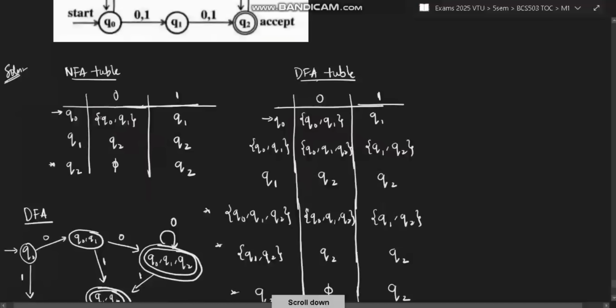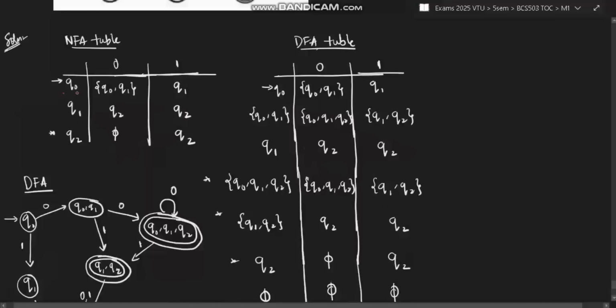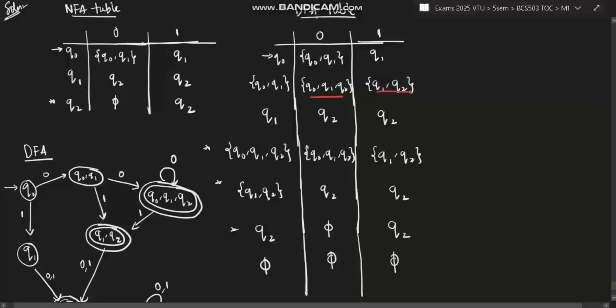Make a DFA table. How will you make a DFA table? First, start from Q0. Q0 on 0 goes to Q0 Q1 and on 1 it goes to Q1. That same row you write first here. After that, observe if any new states are there. This is a new state. So take that new state, on 0 where it goes, on 1 where it goes. Like that, Q1 also we had not included, so we'll include it now. Q1 on 0 goes to Q2, Q1 on 1 goes to Q2. Next, this is a new state, this is a new state. We'll take these two new states and write the answers.